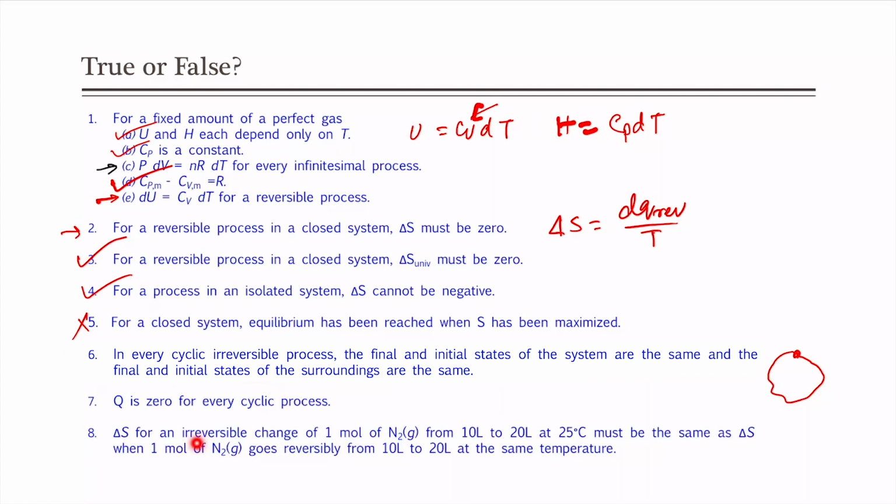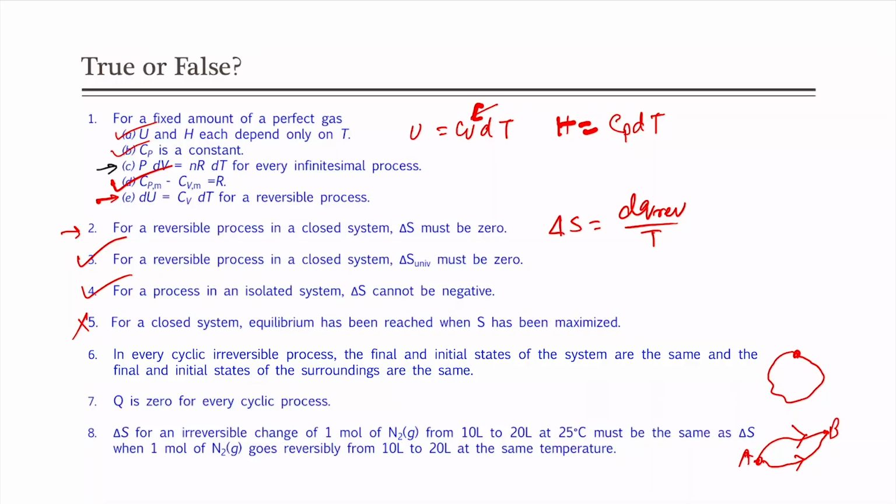Delta S for an irreversible change of 1 mole of nitrogen from 10 liter to 20 liter at 25 degree centigrade must be the same as delta S when 1 mole of nitrogen gas goes reversibly from 10 liter to 20 liter at the same temperature. So, the question is whether or not an irreversible process going from A to B and a reversible process going from A to B will have the same entropy or not.